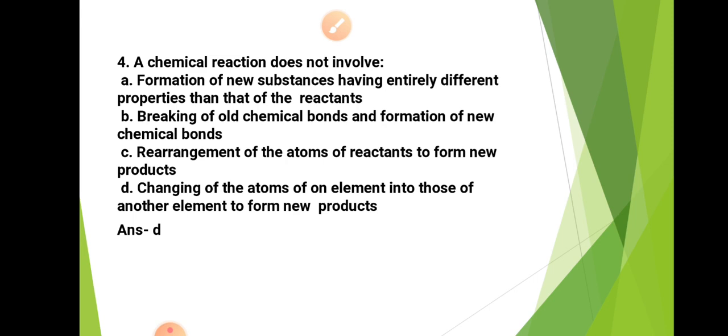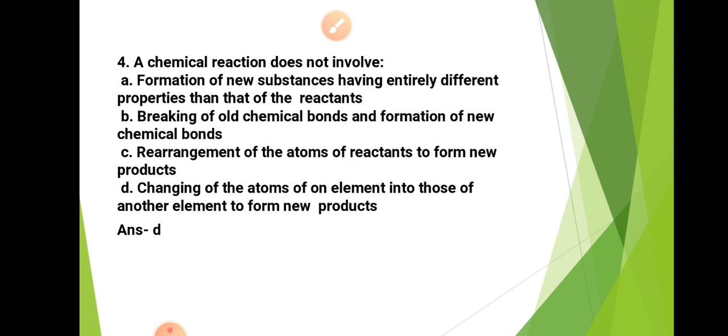Please understand what the question is: which of these does not happen in a chemical reaction? Option A is the formation of new substances having entirely different properties than that of the reactant. A new substance is formed, and the product will have different properties from the reactant.